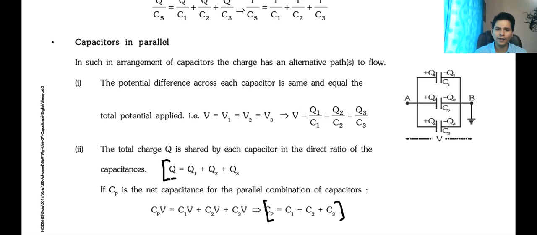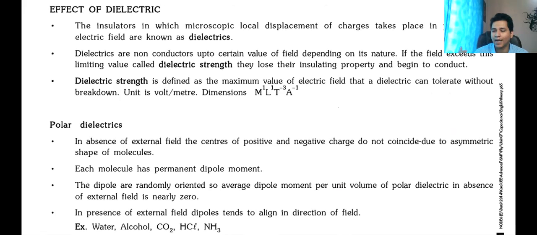Okay. Then effect of dielectric. So we know dielectric, what will dielectric do? Dielectric will change the permittivity. Whenever we talk about permittivity in free space, that is epsilon naught. But if I have any non-conductor between two conductors, the permittivity in free space will be changed.